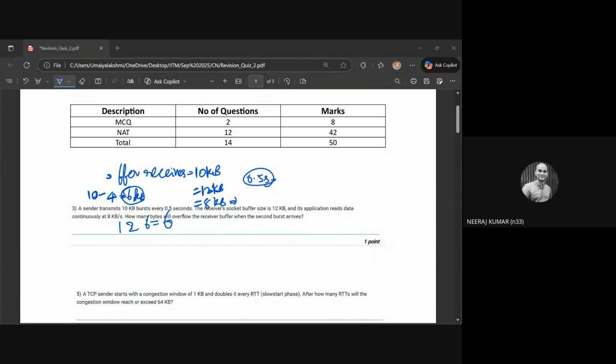So actually the second burst arrival will be again 10 kb, right? So it will be like only 6 I can take. So what will be the overflow here? 4 kb, I think. 16 minus 12, exactly. Yeah, 4 kb will be the extra overflow. Okay. So if I have to convert it to the bytes, we can just multiply as 4 into 1024.